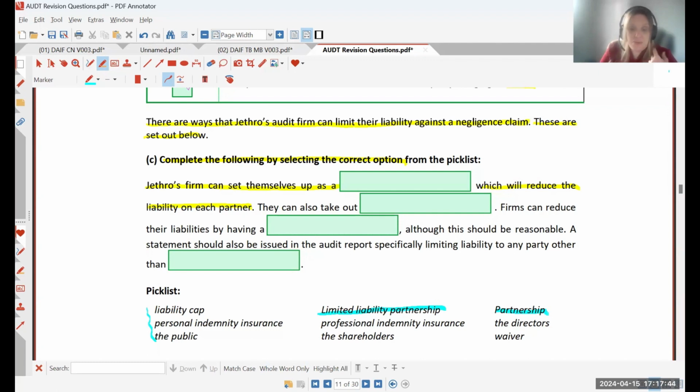So whereas with a sole trader, for instance, they can stand to lose their home and their car and their own personal possessions. If they're a limited liability partnership, they have that protection. So it will be the limited liability partnership that's liable for any debts, and the owners are protected. So I would say our answer here is limited liability partnership.